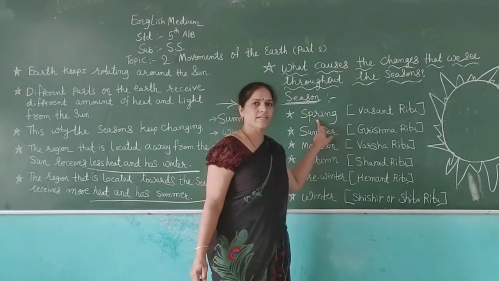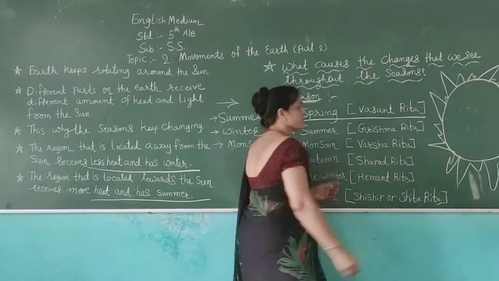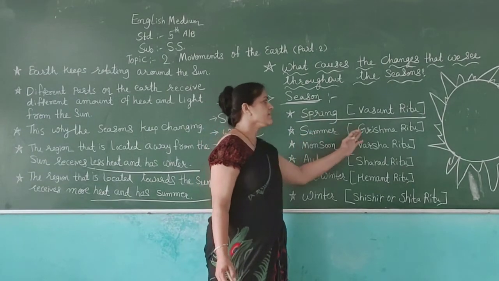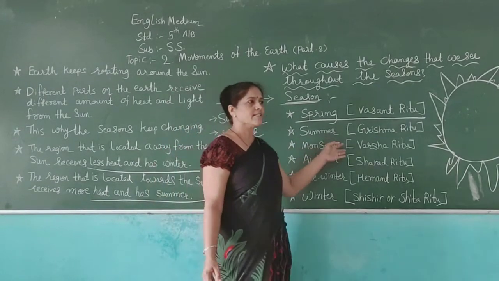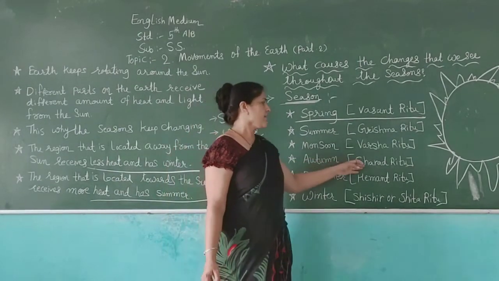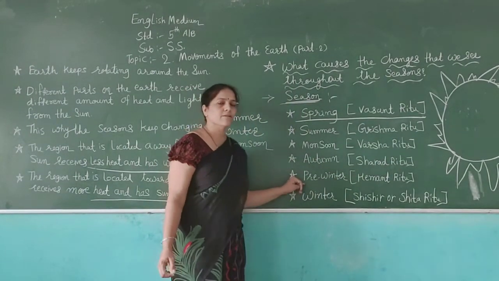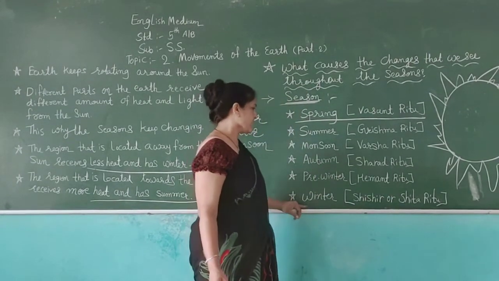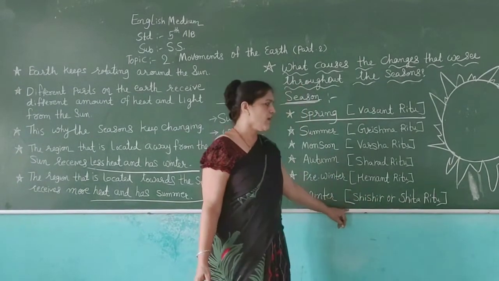Seasons like spring. Spring season is also known as Vasant Ritu. Summer season is known as Grishma Ritu. Monsoon season is also known as Varsha Ritu. Then autumn. Autumn season is also known as Sharad Ritu. Then pre-winter. Pre-winter season is also known as Hemant Ritu. Then winter. Winter season is also known as Shishir or Shital Ritu.